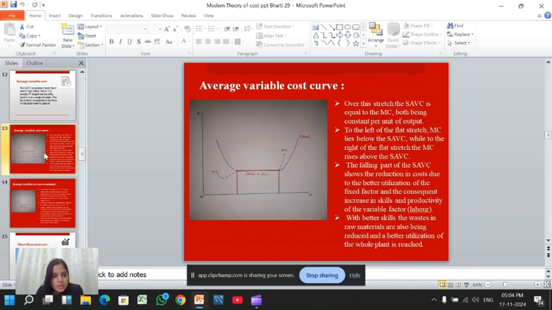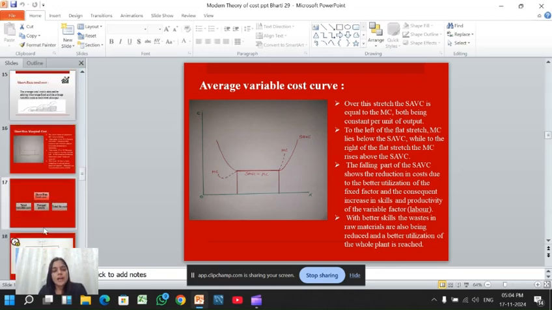This shows that with an increase in production, the firm may be wasting their raw material, or the labor may be tired, or they are not efficient enough.